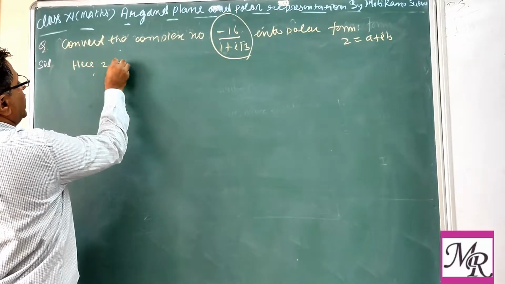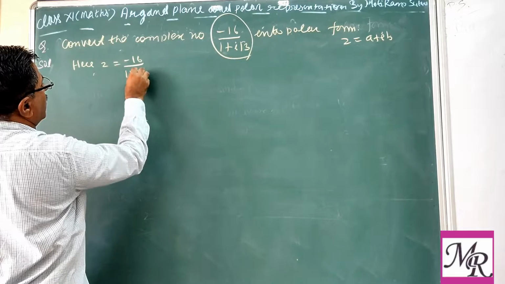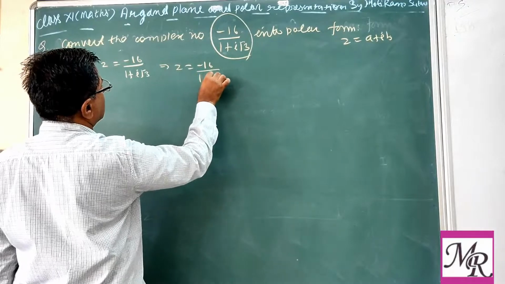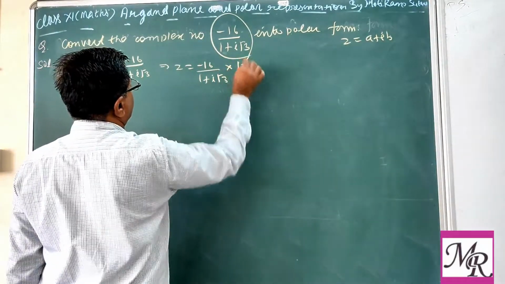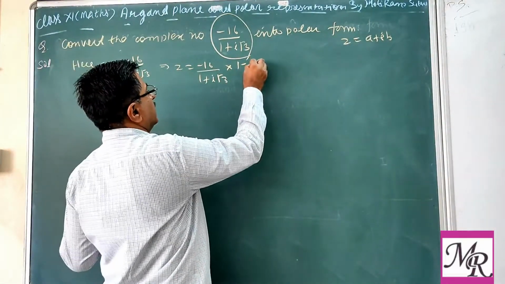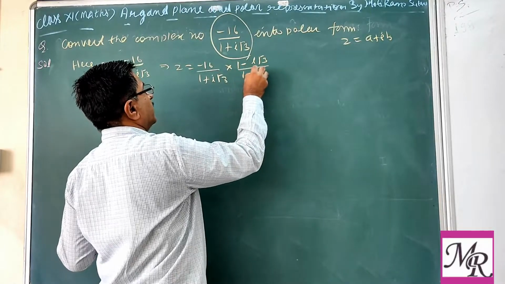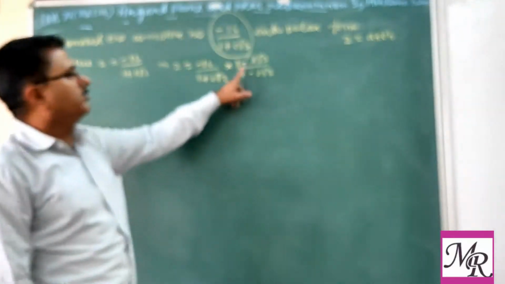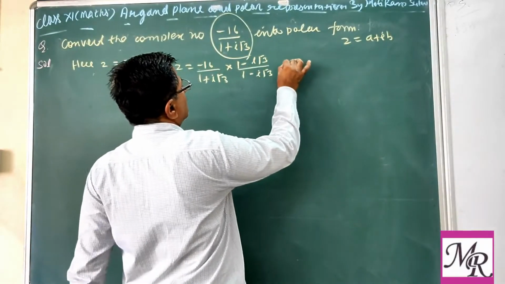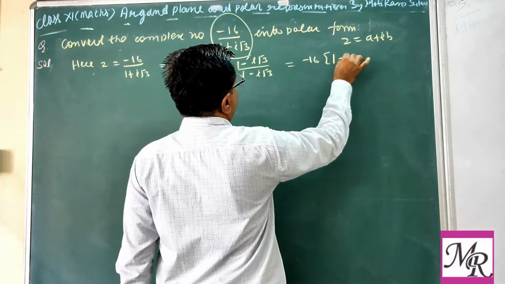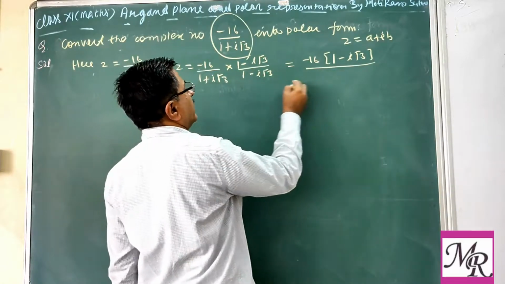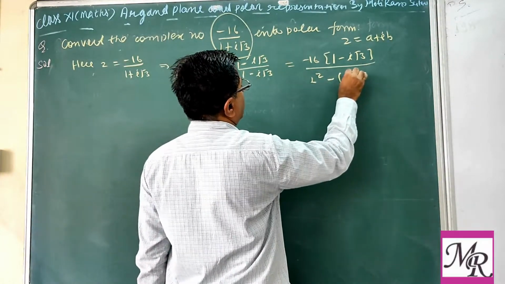So here z equals minus 16 into 1 minus iota root 3, and here (a plus b) into (a minus b) is a square minus b square.